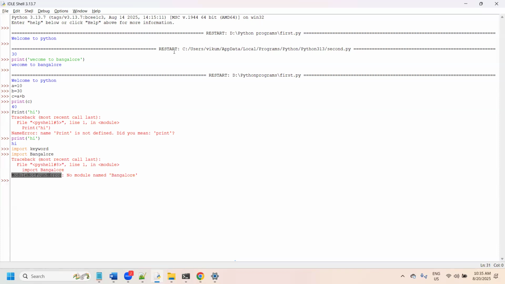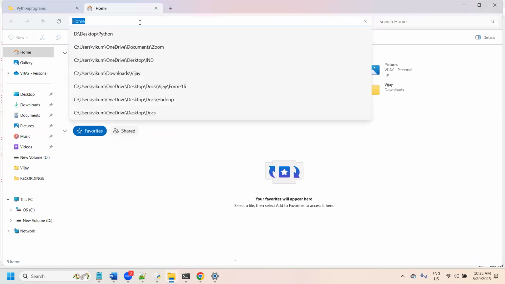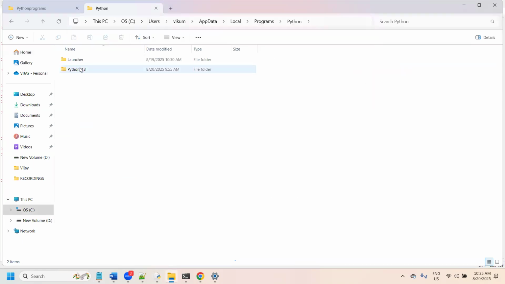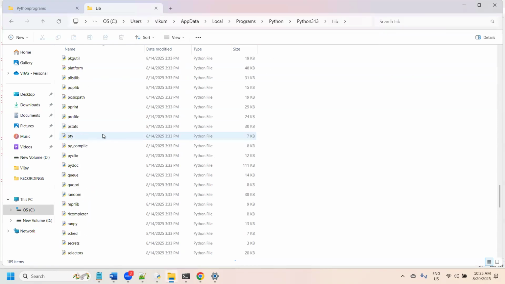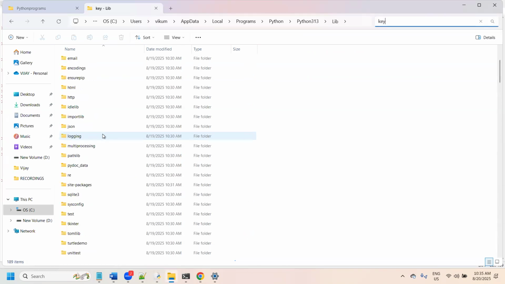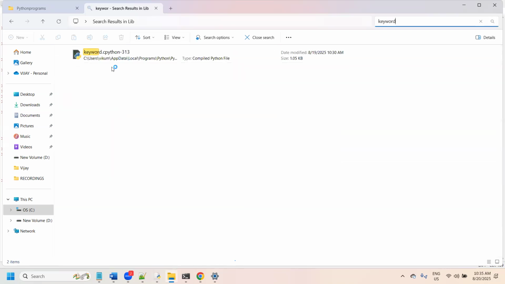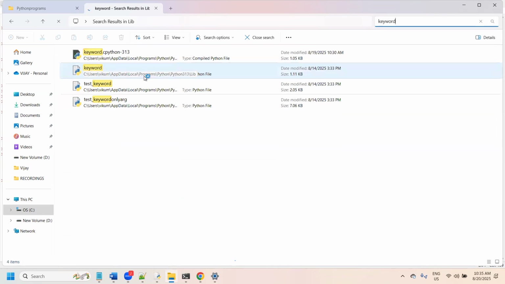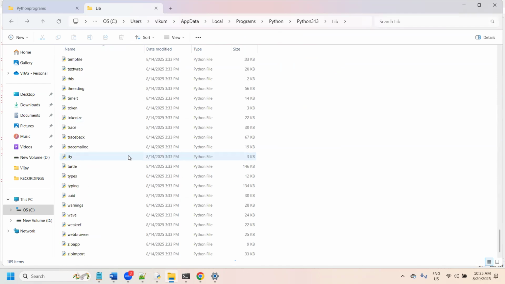If you go to that Python location, let me go to this Python location. Inside here, Python 313 libraries. All these predefined libraries are available. Control F, keyword. So this keyword Python program you are going to download into your session.